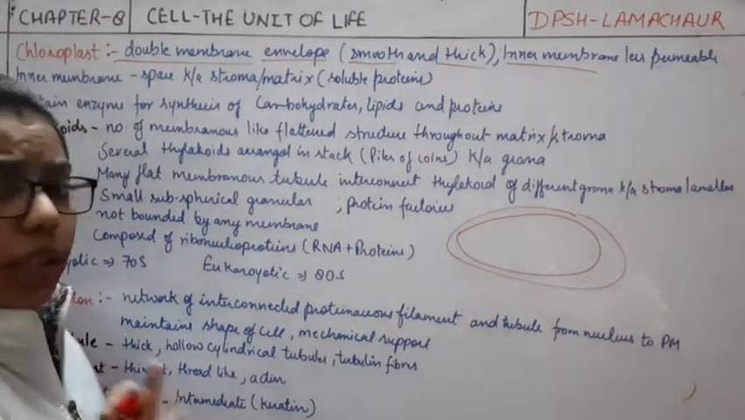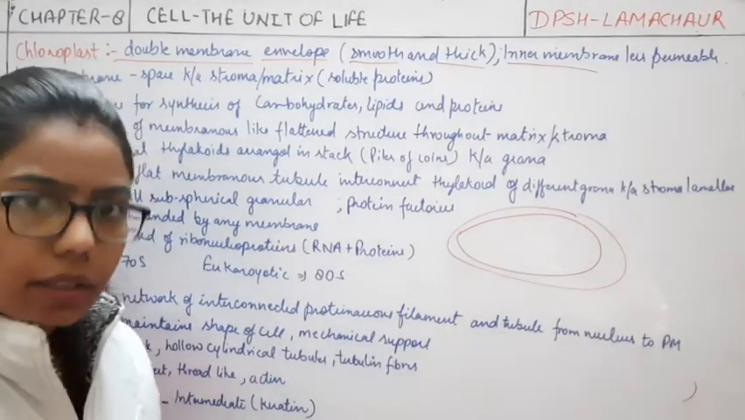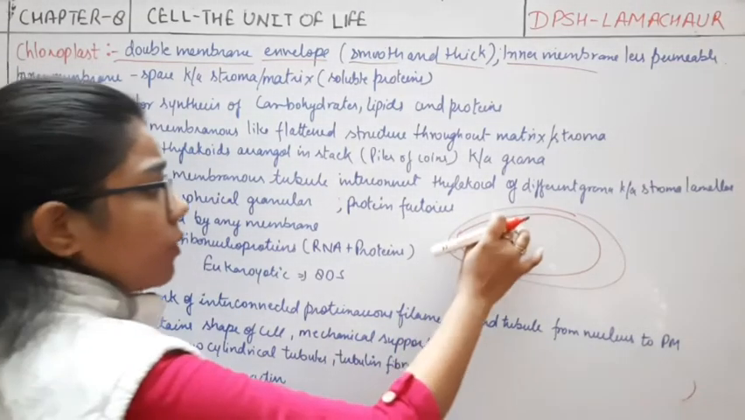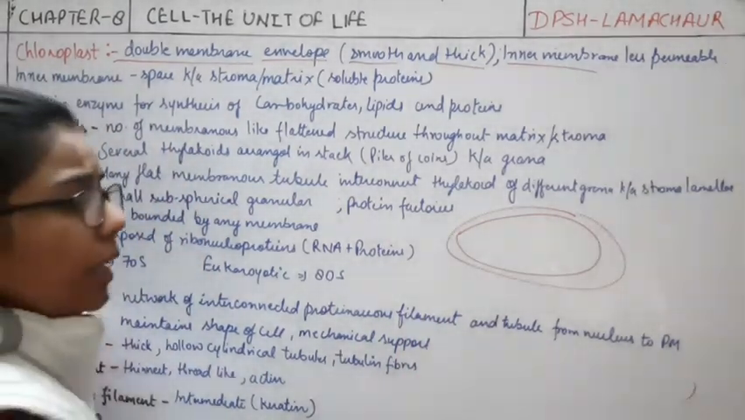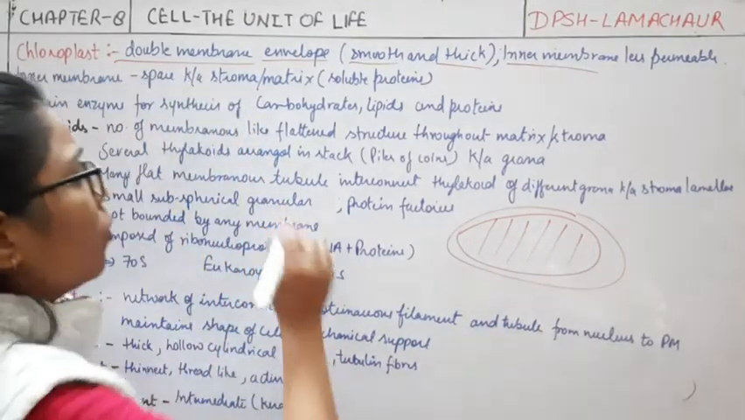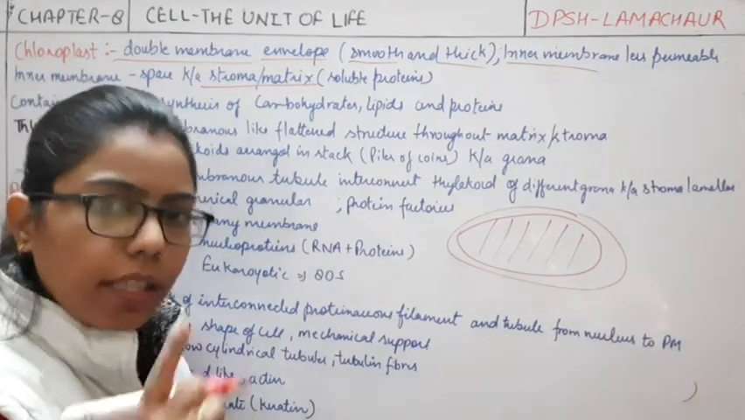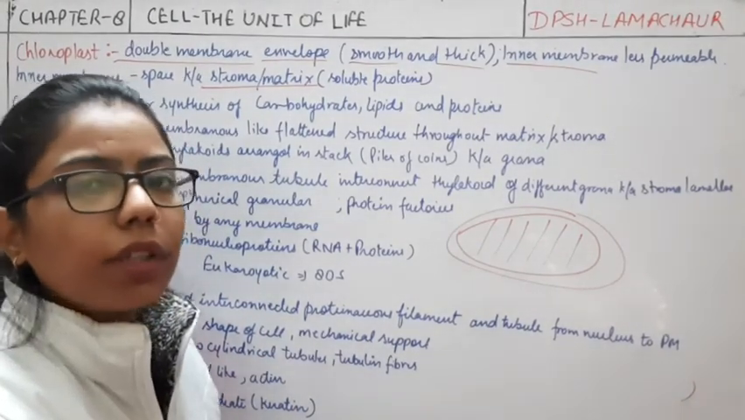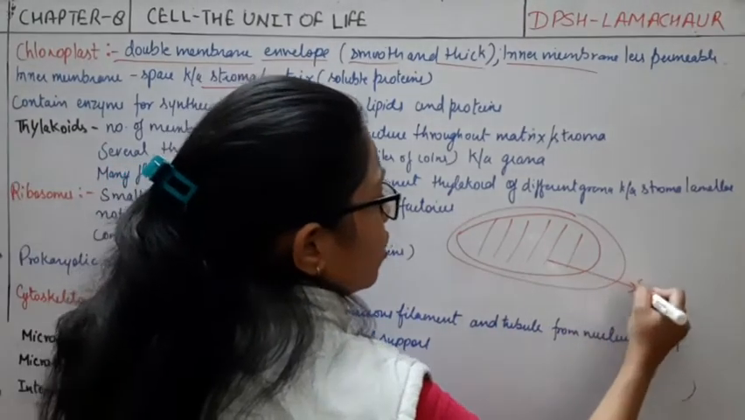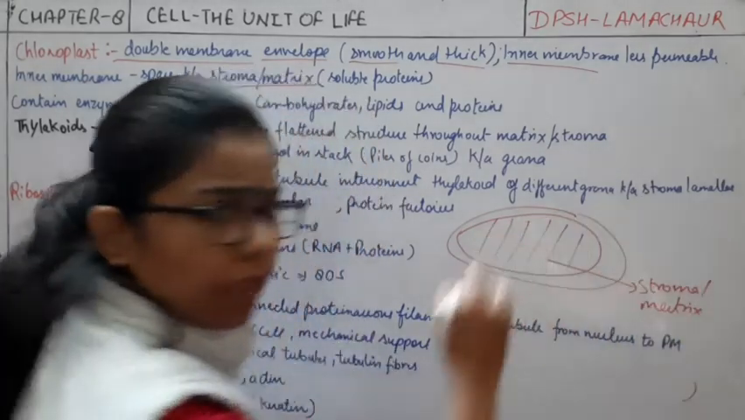Now, the thing which was present inside the mitochondria was the matrix, right? So here, the inner membrane means this one is the inner membrane, and the space which is present here, what you will say is the stroma or matrix. Same as in mitochondria, where we said matrix. So here we can use the word stroma or matrix, right?